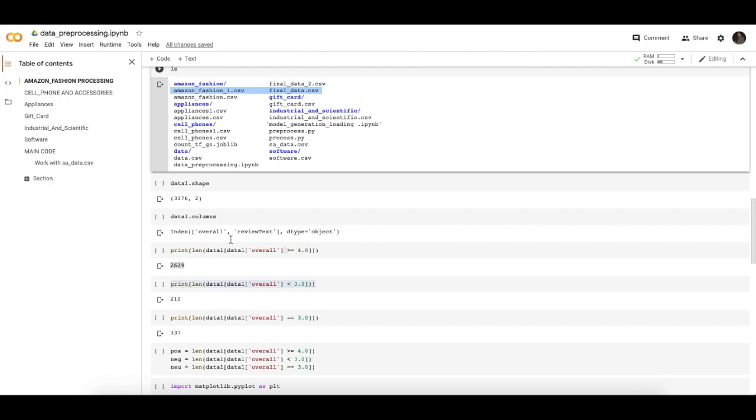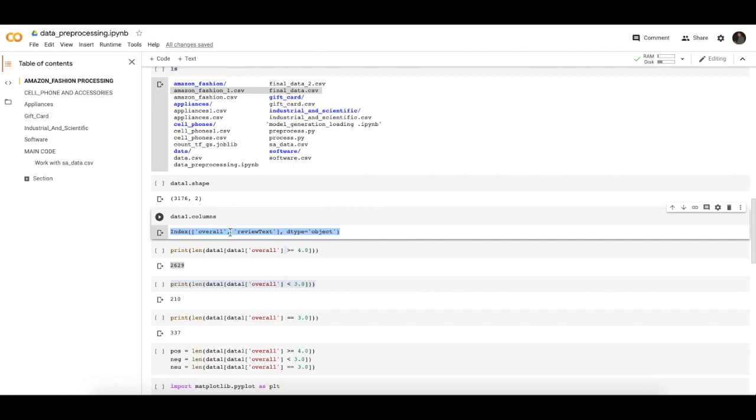Now I am telling you how I classify the reviews into positive, negative, and neutral. In our CSV file, we have two columns, overall and review text. In the overall column, we have the ratings of the products. Ratings mean how the products are rated. A 3-star rating, 4-star, 5-star, these kinds of ratings given to the product are stored in the overall column.